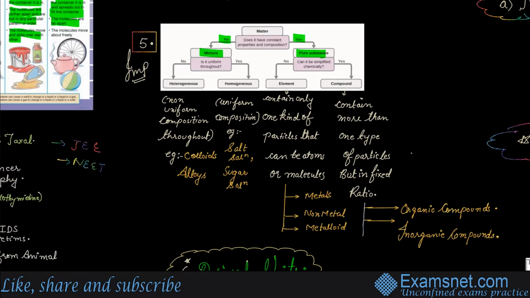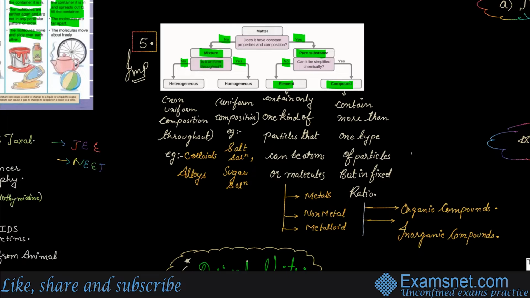So if you talk about mixtures, is it uniform throughout? If it is not uniform, that is classified as heterogeneous, and if it is uniform, that is classified as homogeneous. And pure substances are classified into elements and compounds. When you talk about heterogeneous, you might have studied in lower classes, heterogeneous mixtures are non-uniform in nature. Colloids are the best example, right? The one which has a non-uniform composition is known as heterogeneous.